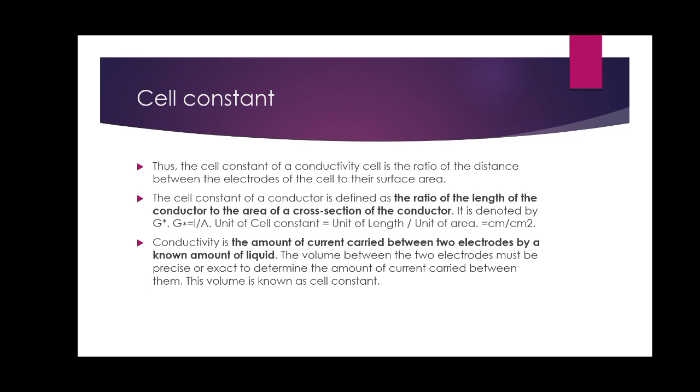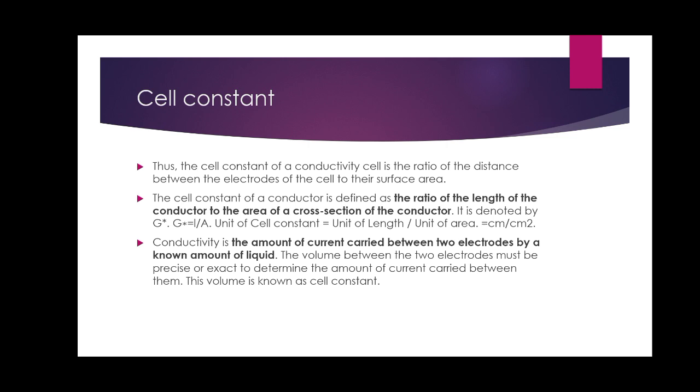So if I get the relationship, the ratio is L by A, that unit of length divided by unit of area is called the unit of cell constant. In some books it is denoted with small l by small a, and in some books it is given as L by A, as we are seeing now. So centimeter for unit of length and centimeter square for unit of area are used as the units.